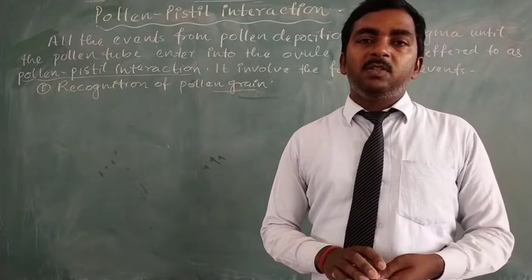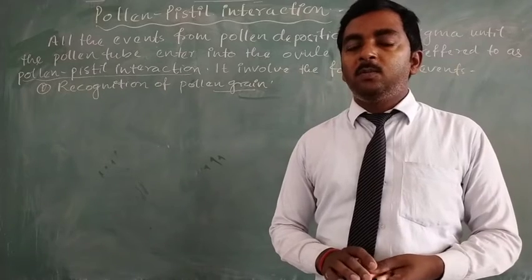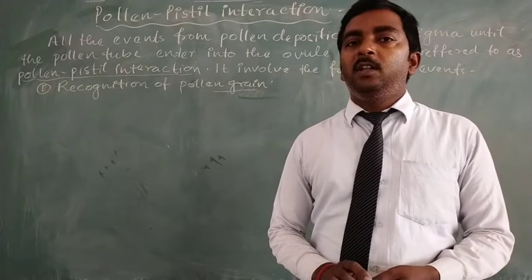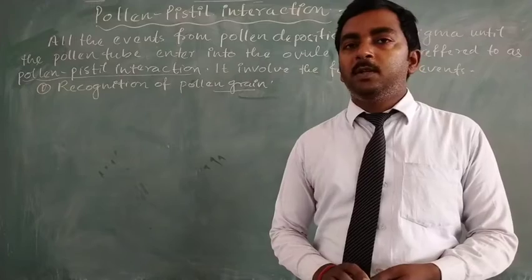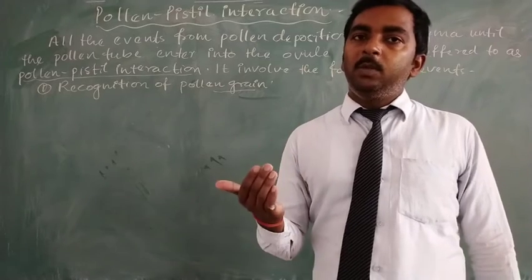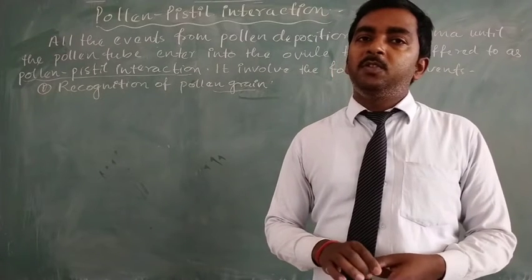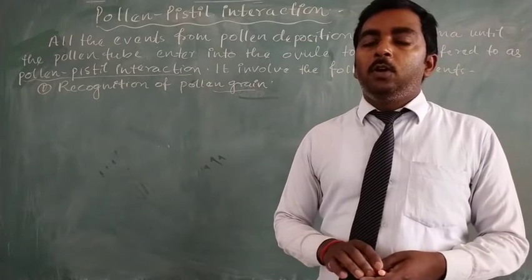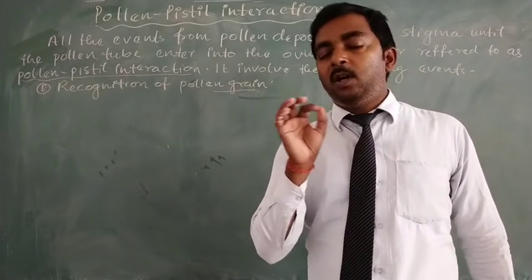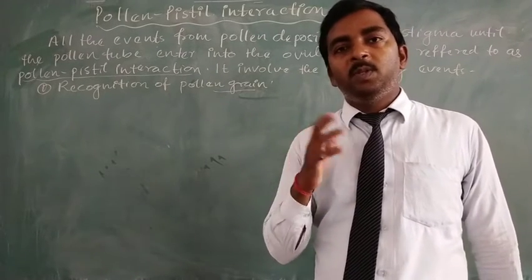If pollen grain from the same species of the plant reaches the stigma, that pollination will be true pollination. While if pollen grain from a different species reaches the stigma, it is false pollination. So recognition allows the inhibition or induction of pollen tube germination. After recognition, stigma allows germination only of the pollen grain of the compatible, the same species.